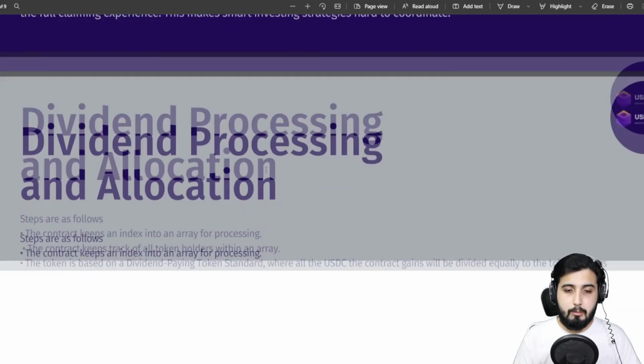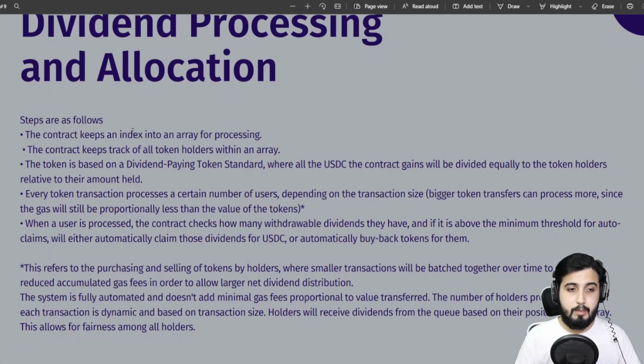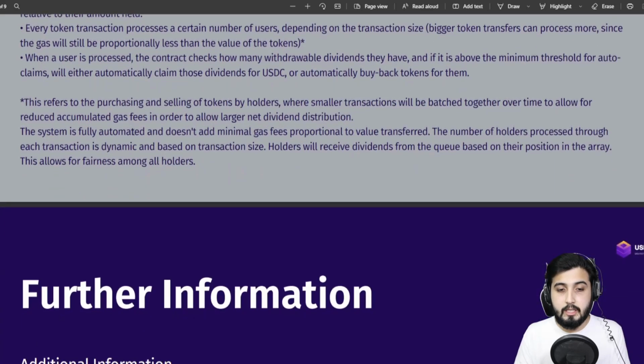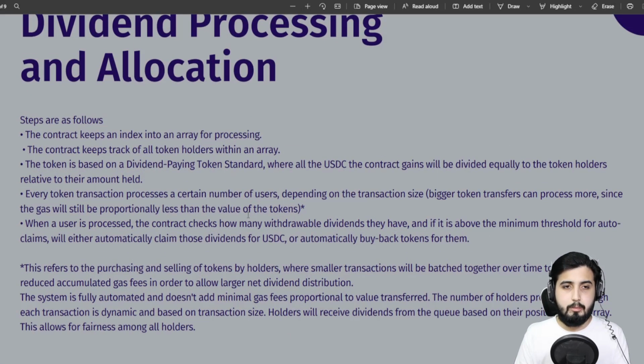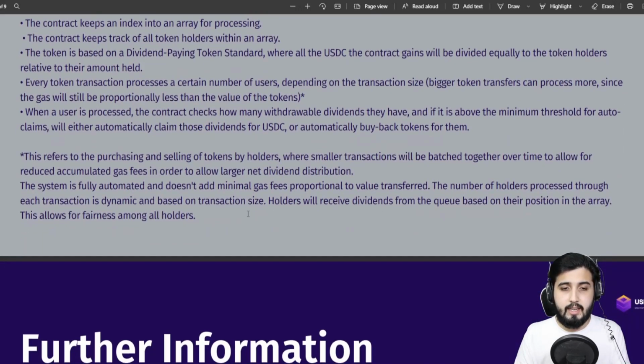I've already given the summary, but there's just more details on how every single step occurs, how all the processes happen, which if you're interested in knowing, of course, you can come here and take a look at all these. So this is basically them explaining all the process and allocation and how they manage the gas fees, and they have really good mechanisms in place.